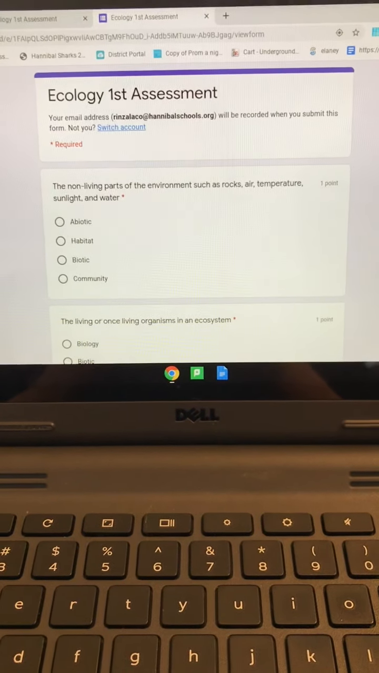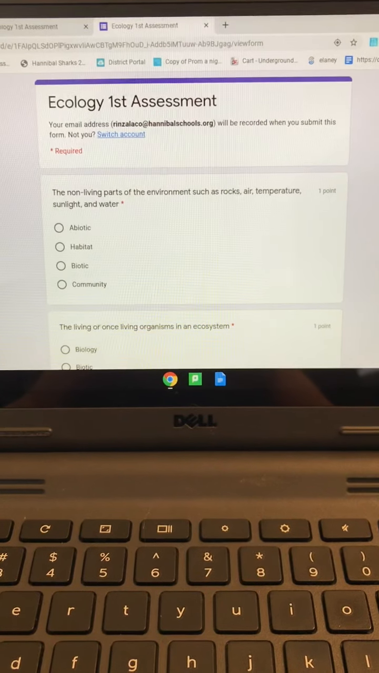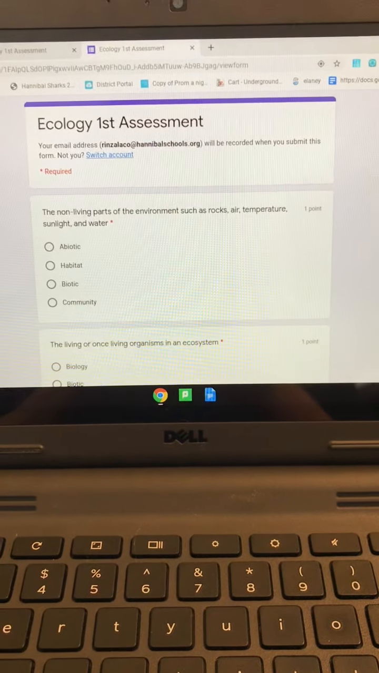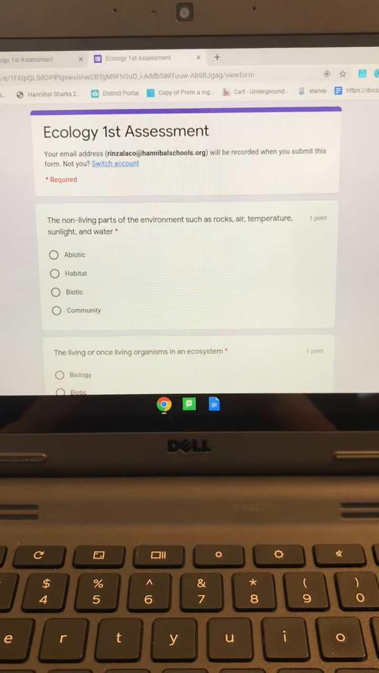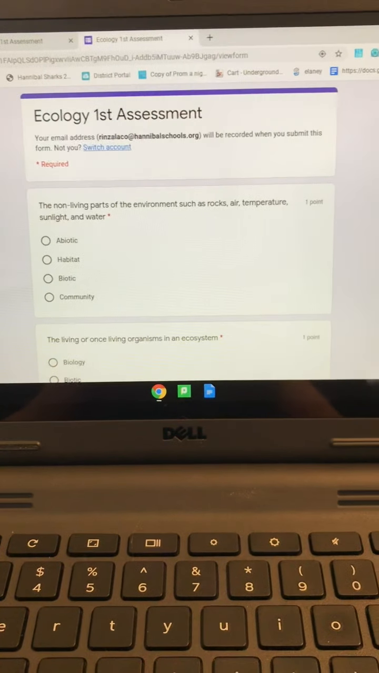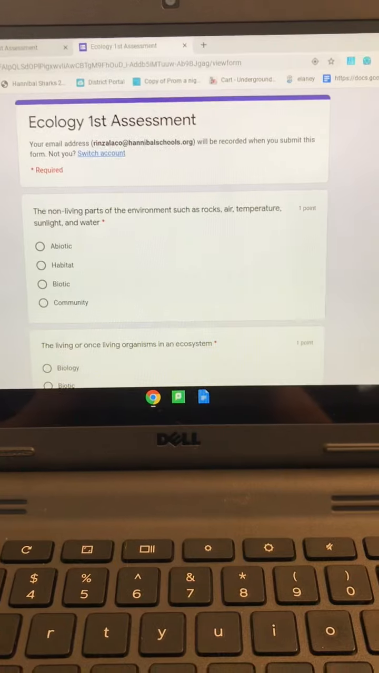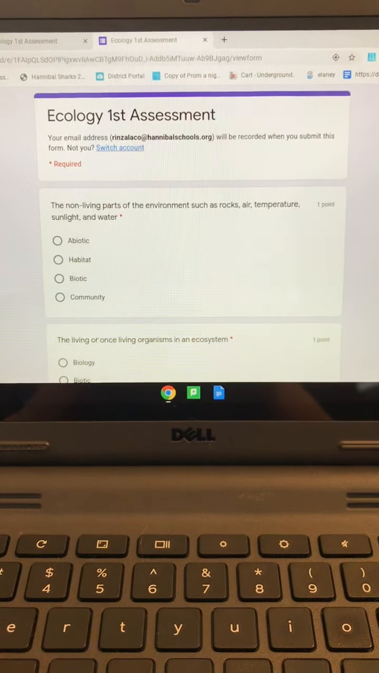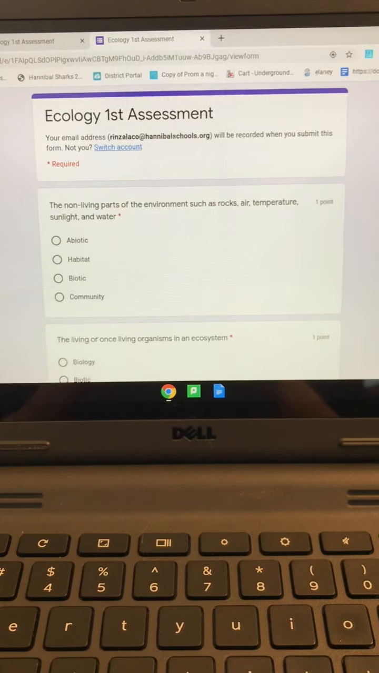I'm going to read out loud your first assessment for ecology. Even though you can use Claro Read to read it out loud for you, I'd like to personally read this. While I'm reading, I'm going to give you some hints, and I'm also going to narrow down each of the choices to 2 choices, so you have a 50% chance of getting each question right.